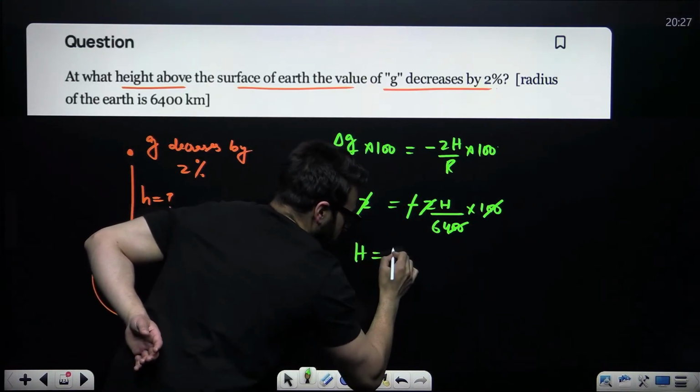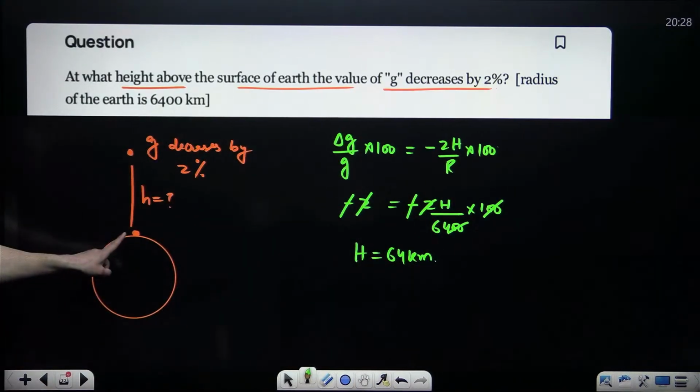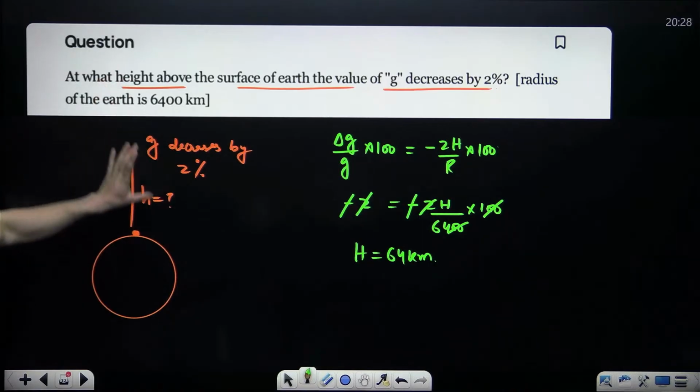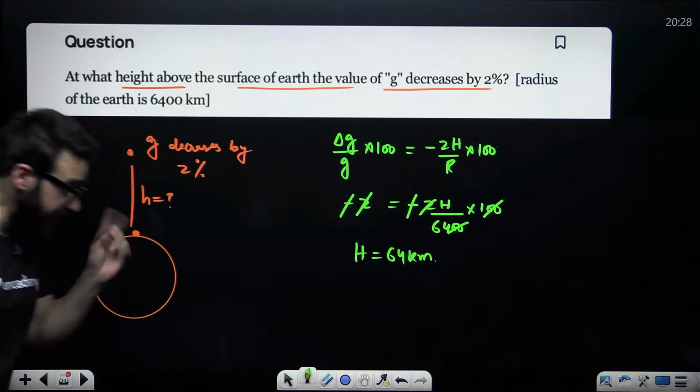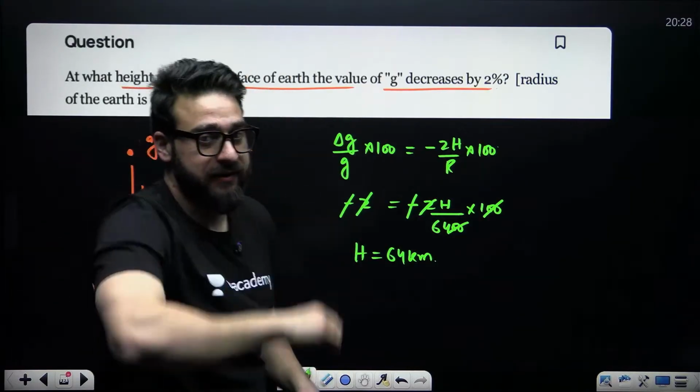So height will come out to be 64 kilometers. So if you take an object at 64 kilometers, then acceleration due to gravity will decrease by 2%.